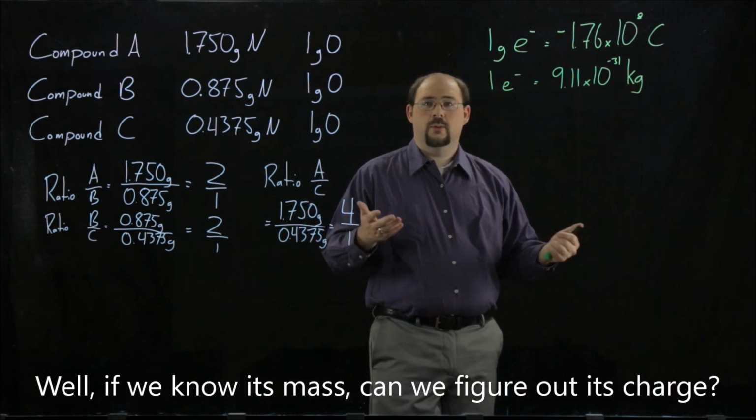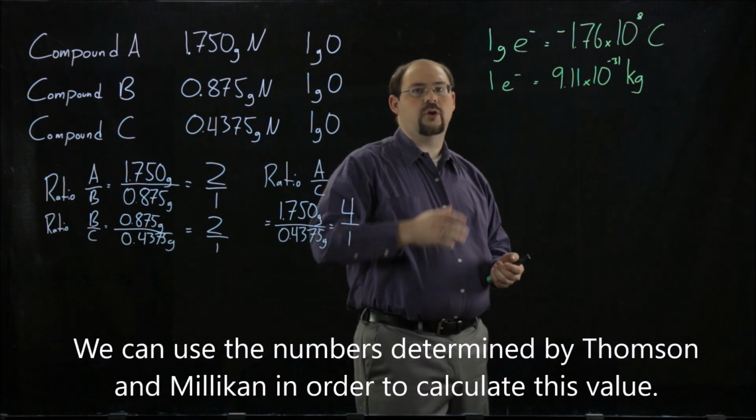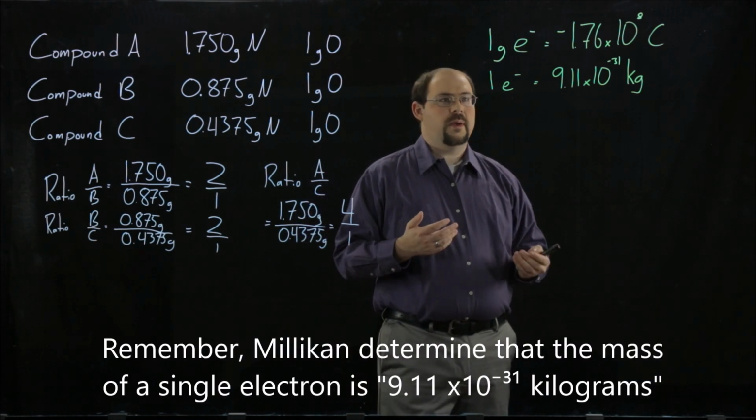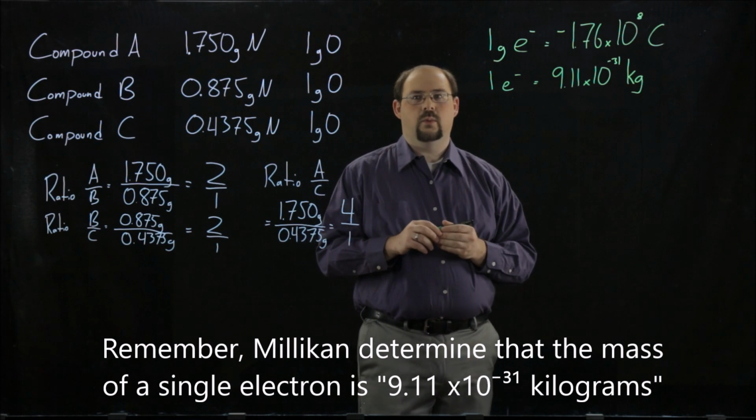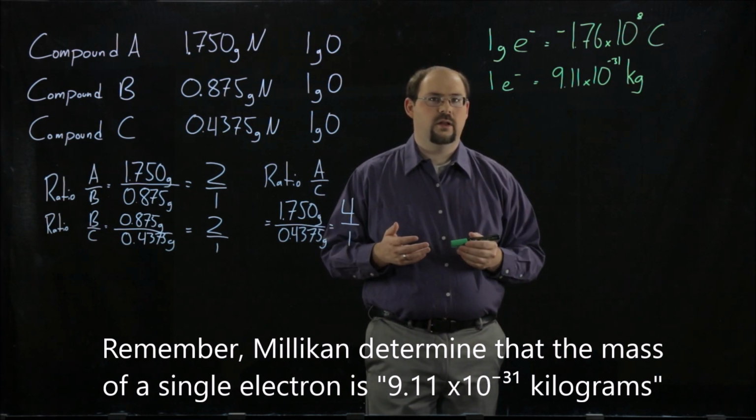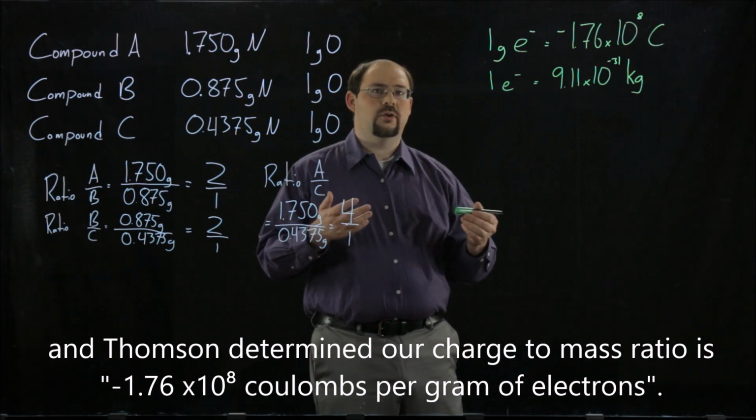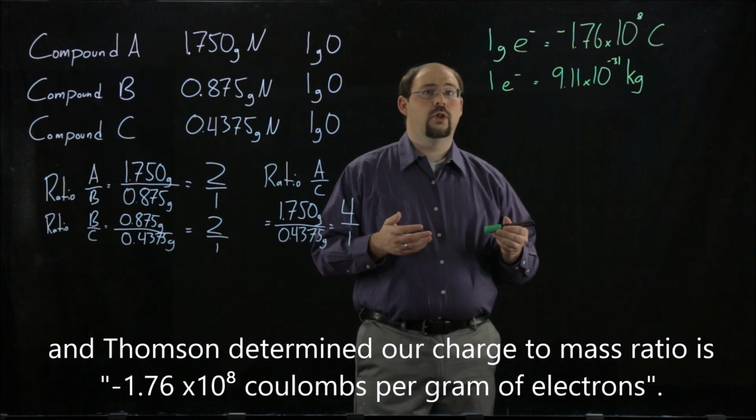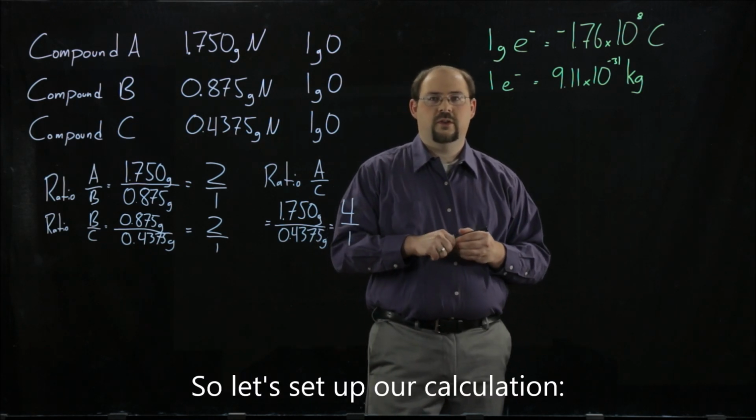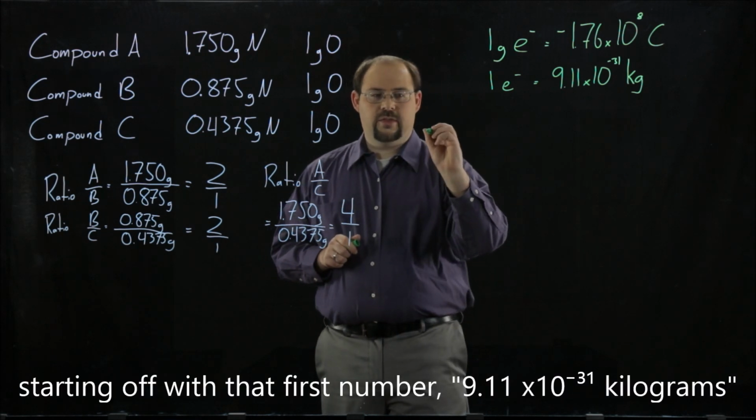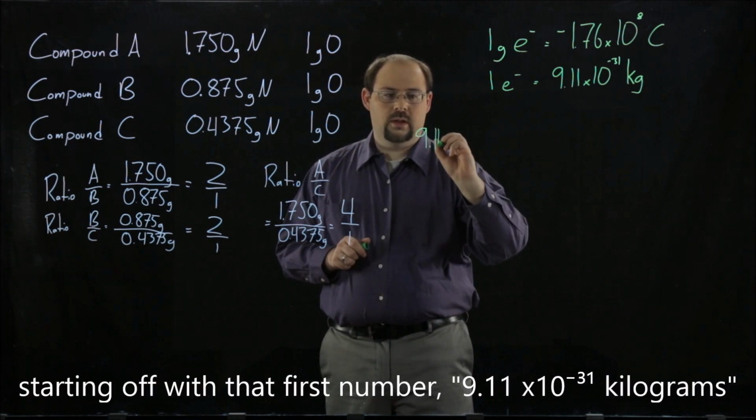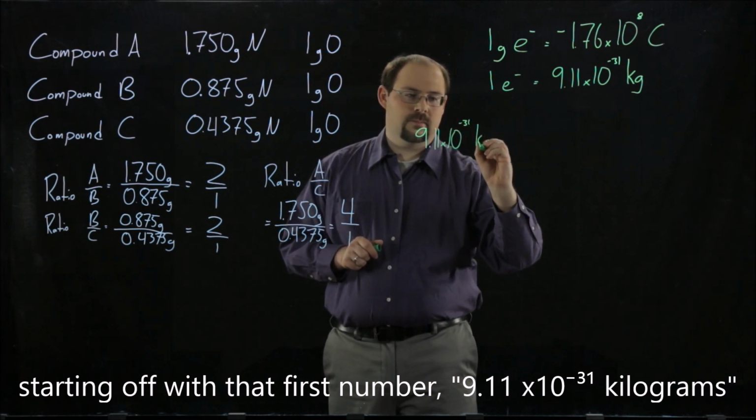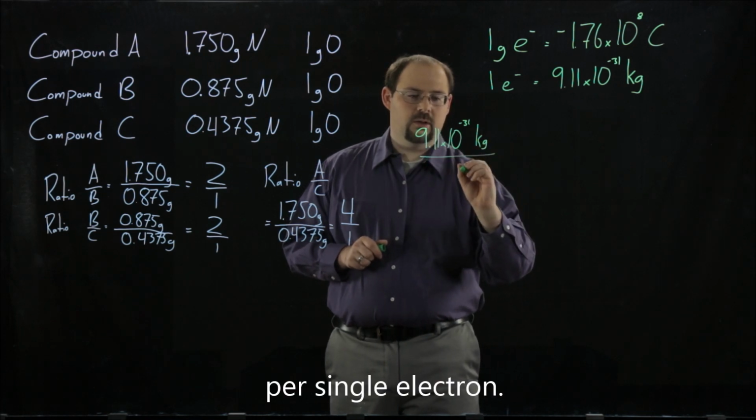Well, if we know the mass, can we figure out its charge? We'll use the numbers determined by Thomson and Millikan in order to calculate this value. Remember, Millikan determined that the mass of a single electron is 9.11 times 10 to the minus 31 kilograms, and Thomson determined our charge to mass ratio is 1.76 times 10 to the 8th coulombs per gram of electrons. So let's set up our calculation, starting off with that first number, 9.11 times 10 to the negative 31 kilograms per single electron.